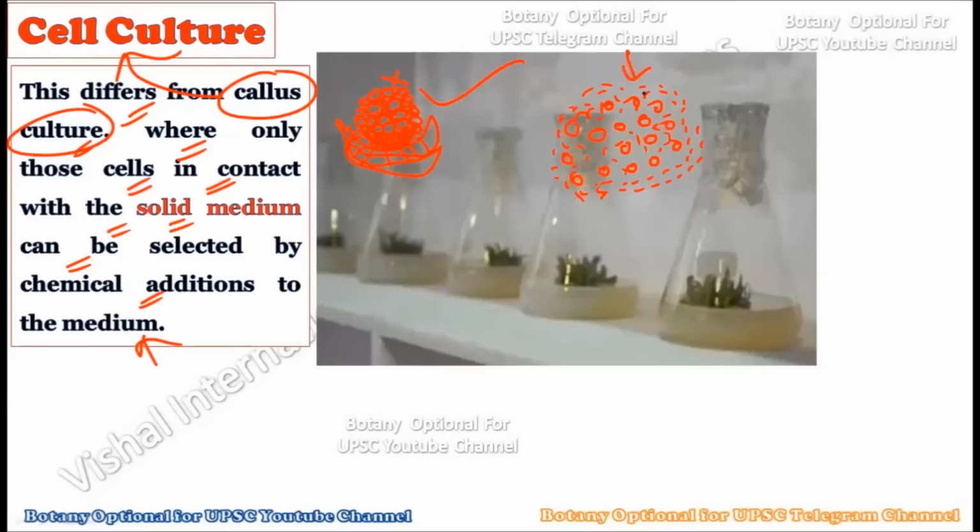In the liquid medium every single cell comes in contact with the liquid medium. Hence you can successfully complete the experiment to know the different kinds of stresses to which every individual cell responds. In callus culture you cannot do this, and that is why the liquid culture provides an advantage over the callus culture.